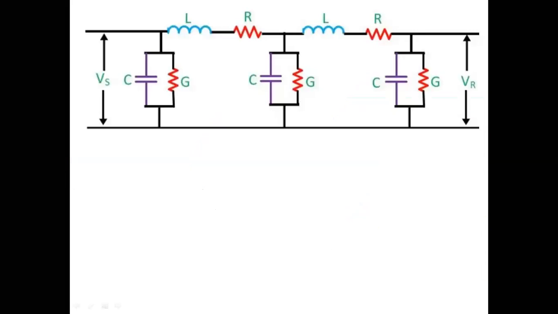So next, this is the transmission line model. In this figure, you can see inductance and resistance are taken in the series path, and capacitance and conductance are connected in the shunt path. Always remember that L and R are series parameters, C and G are shunt parameters. The line impedance mainly depends on resistance and inductance. This is the transmission line model.